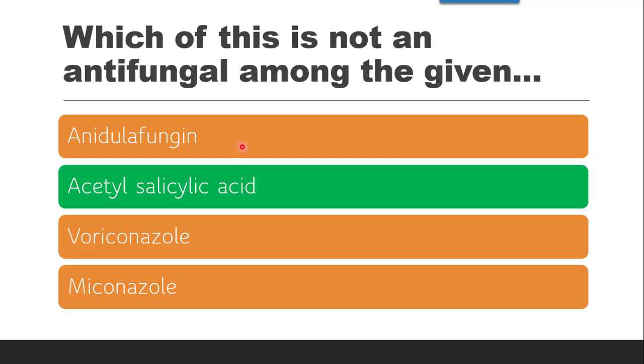Then voriconazole belongs to triazole class. Miconazole again is from topical azoles class. And all these, anidulafungin, micafungin, caspofungin, belong to the fungin suffix containing class, that is echinocandins.